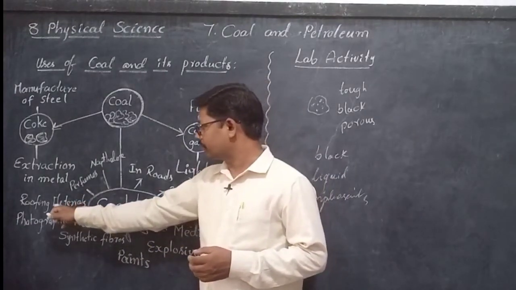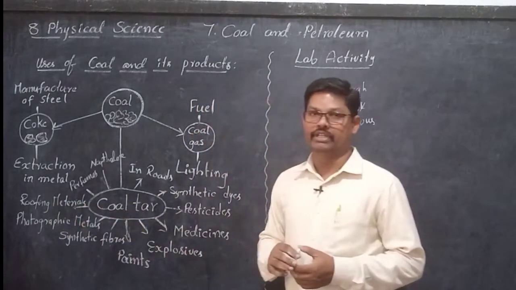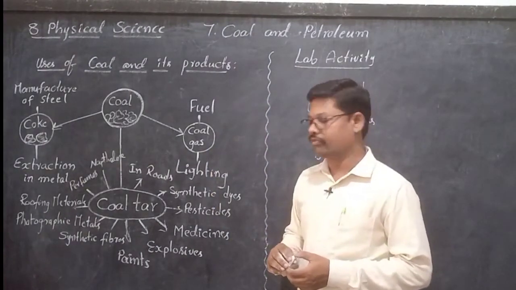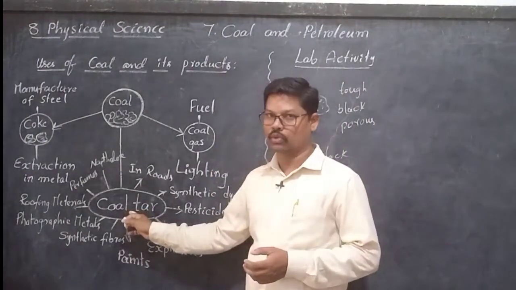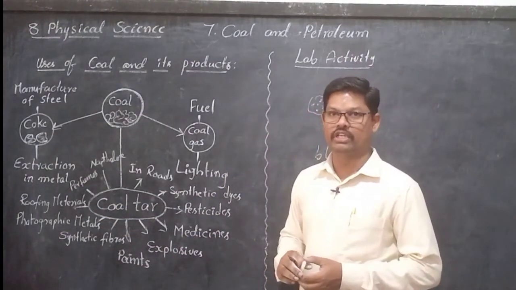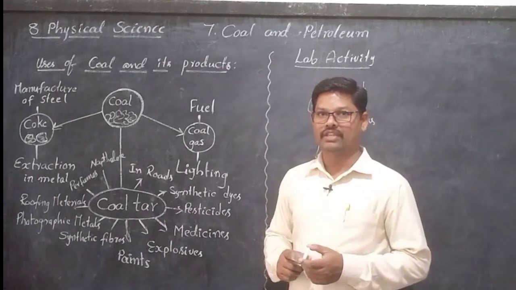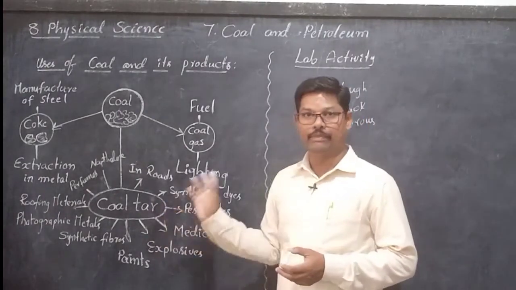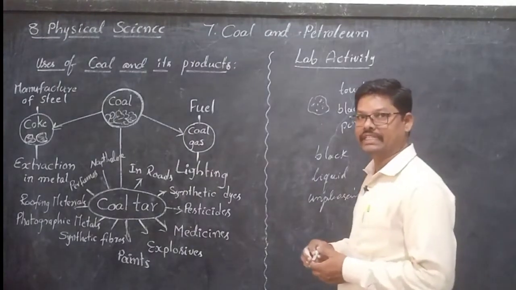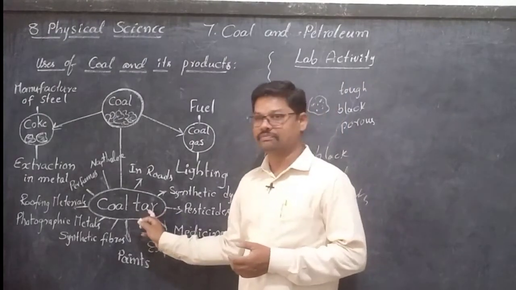And in the manufacturing of roofing materials, roofs for houses, coal tar is used. And perfumes have a good smell, but coal tar has an unpleasant smell. Still, perfumes also we can derive from coal tar.